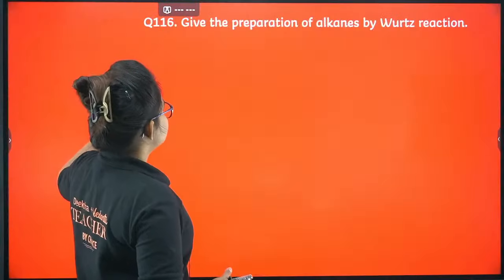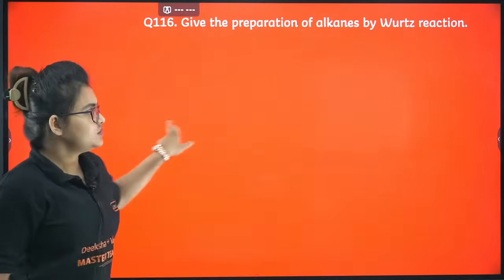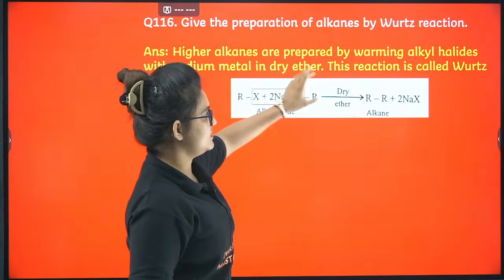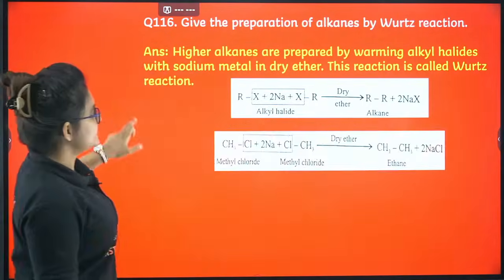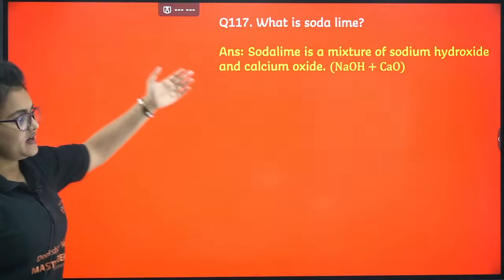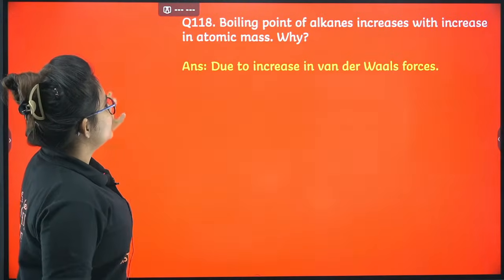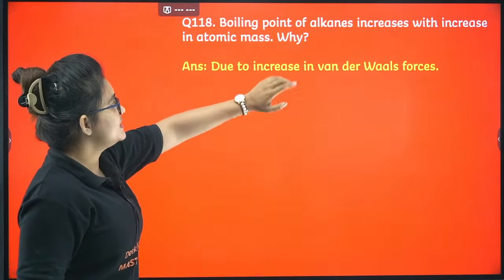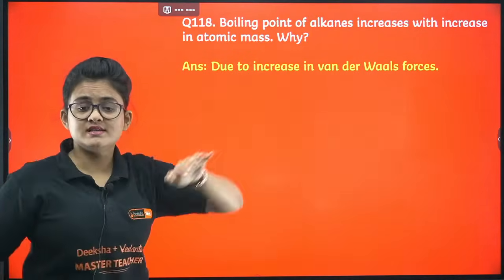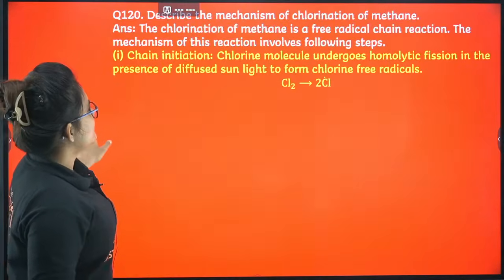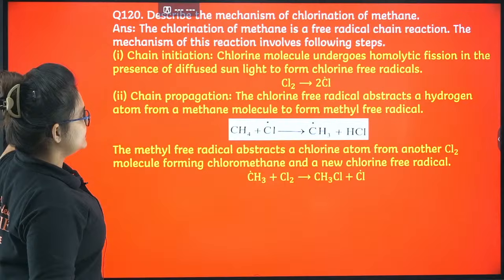Okay, proceed. Give the preparation of alkanes by Wurtz reaction. You can see if you have alkyl halide in presence of sodium in dry ether, it will give you the alkane. Next, soda lime, that is the decarboxylating reagent, NaOH plus CaO. Boiling point of alkanes increases with increase in atomic mass. Why? Because the surface area increases, that increases the van der Waals force. Go ahead. This is a very important thing actually.